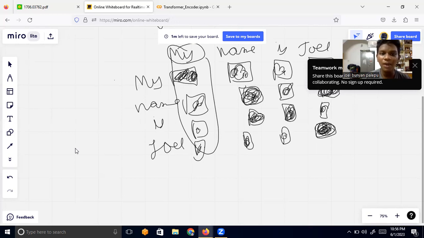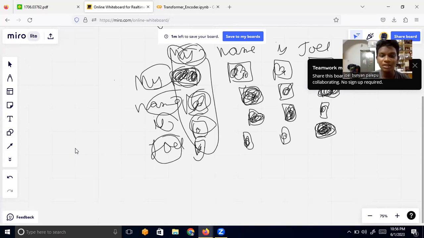So let's say my and my both have higher values. My and name has a little lower value. My and is has some more lower value, and my and Joel has a little higher value. These are all figured out by the model by the process of optimization. We're going to make the model find this intensity.